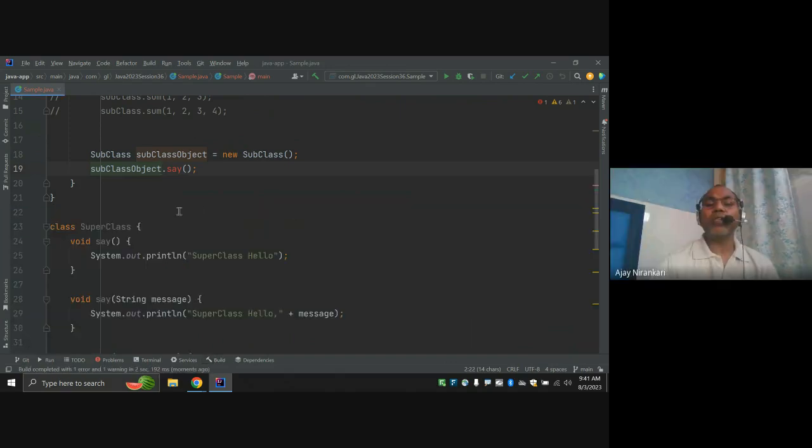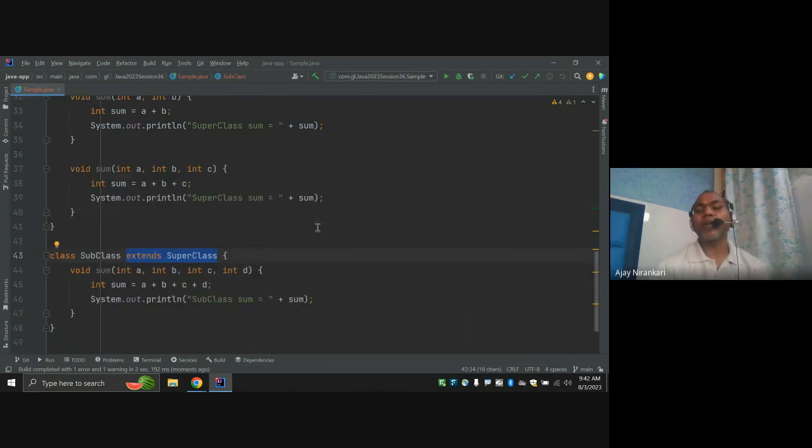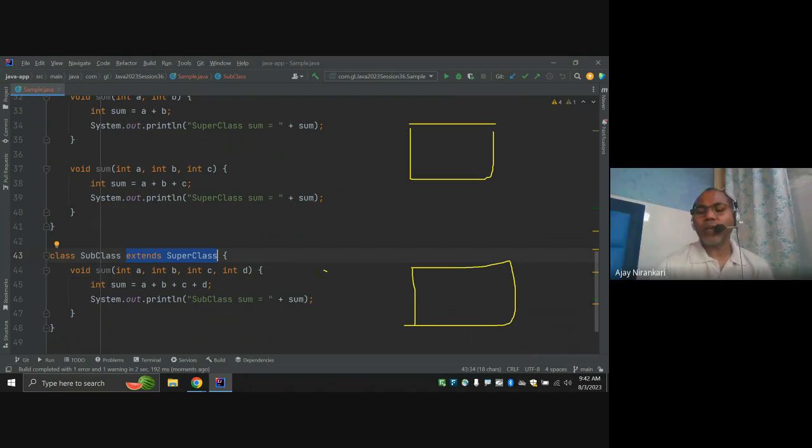So this is only feasible because the subclass makes an inheritance relationship with the superclass. Whenever you write this code, you are making a relationship between the superclass and the subclass.